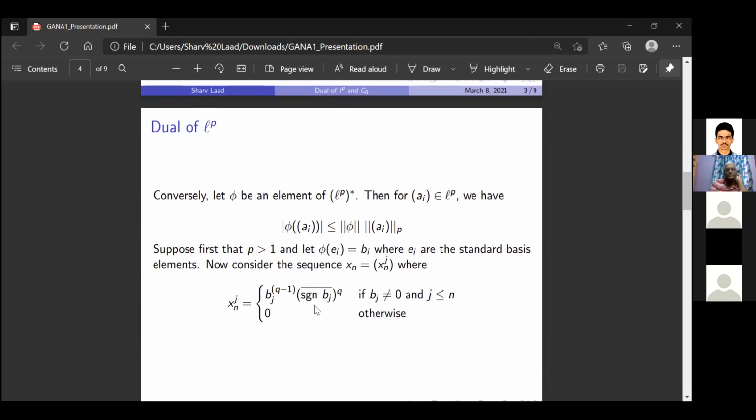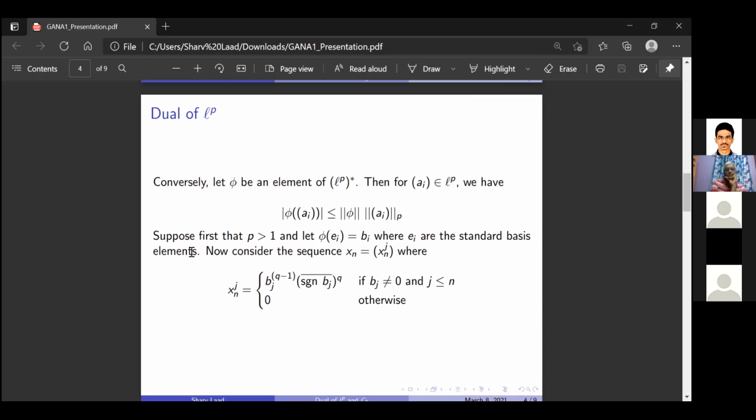Now for the converse, let phi be some element of LP star. Then for any sequence a_i in LP, we have mod of phi of a_i is less than or equal to the norm of phi times the p norm of a_i, by the definition of the operator norm. So suppose first that p is greater than 1, and let phi of e_i equal b_i, where e_i are the standard basis elements.